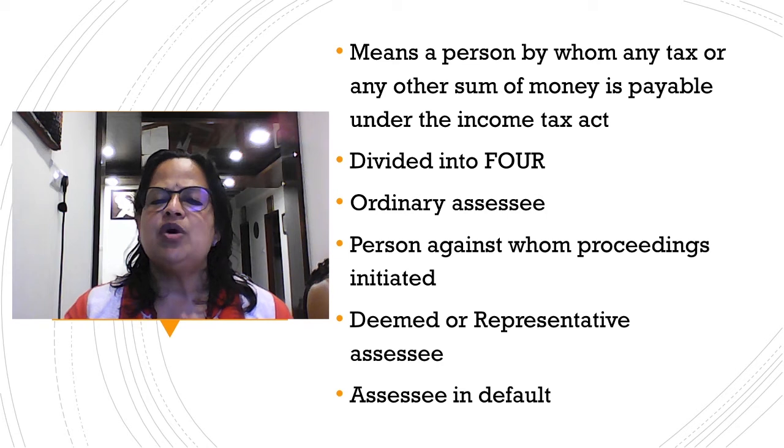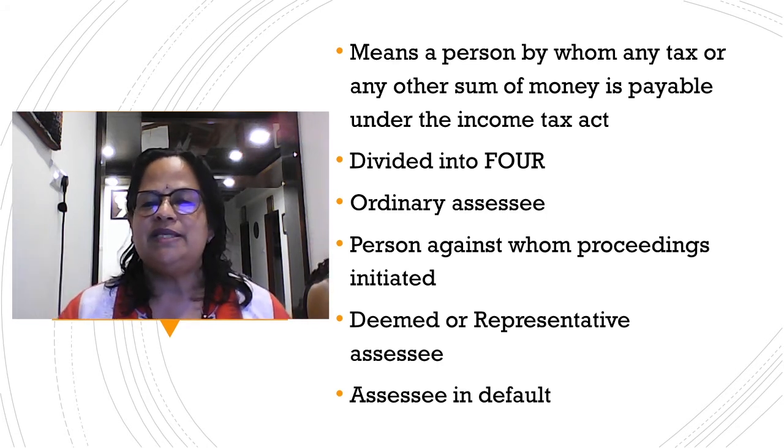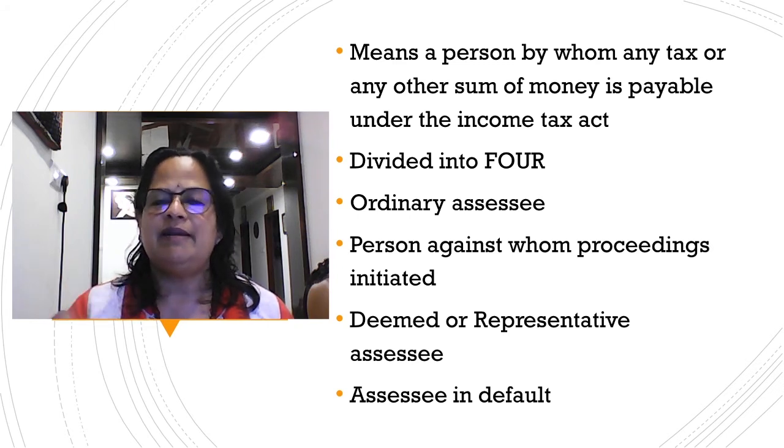Third one is deemed or representative SSC. In this case, you are not the SSC, but you are paying income tax on behalf of somebody else. I will give you an example. My sister is living in the UK. As long as my father was alive, she gave a power of attorney to my father to pay her tax on time, because she has investments in India and in Kerala.